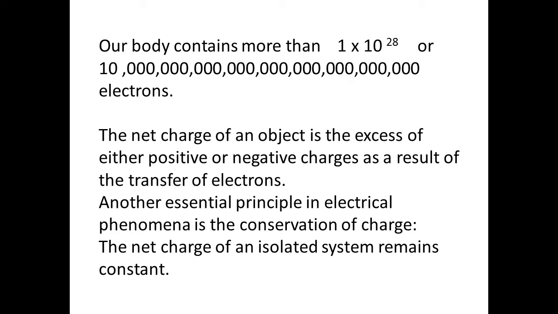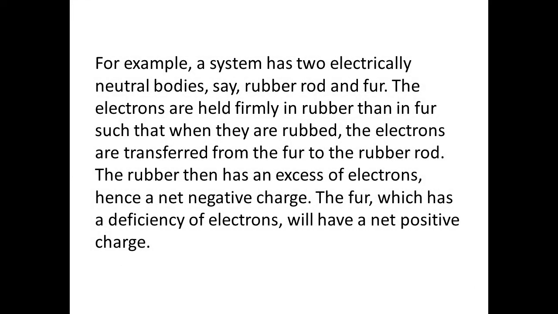So the net charge of an object is the excess of either positive or negative charges as a result of the transfer of electrons. Another essential principle in electrical phenomena is the conservation of charge, that the net charge of an isolated system remains constant. For example, a system has two electrically neutral bodies, say rubber rod and fur. The electrons are held more firmly in rubber than in fur, such that when they are rubbed, the electrons are transferred from the fur to the rubber rod. The rubber then has an excess of electrons, hence a negative charge. The fur, which has a deficiency of electrons, will have a net positive charge.